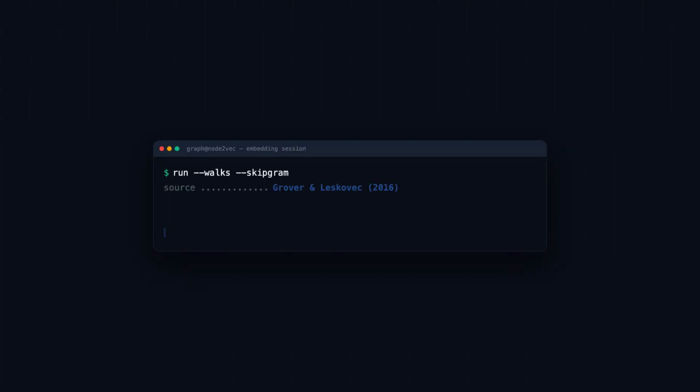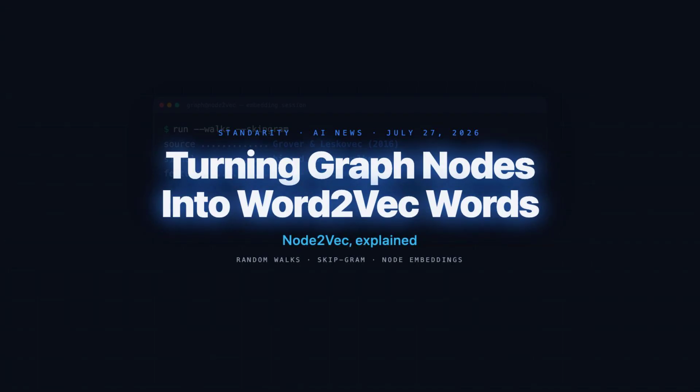Here is a neat trick that has stuck around for years. We already know how to turn words into vectors. Node2Vec reads a pile of sentences and learns an embedding for every word, just from which words tend to sit near each other. So somebody asked a great question. What if the nodes of a graph could be treated like words, and paths through the graph like sentences?